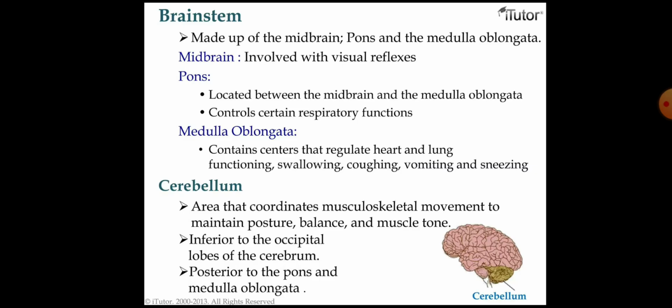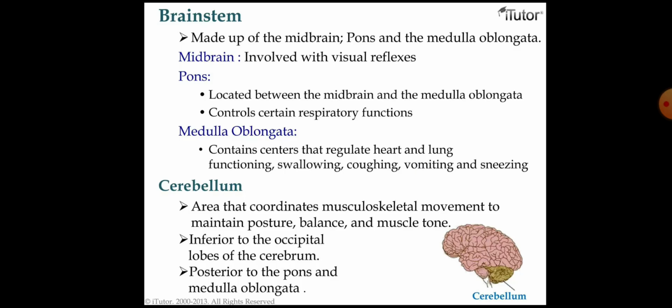Now, the brainstem is made up of the pons and medulla oblongata, along with the midbrain. The midbrain is involved in the visual reflex. The pons, located between the midbrain and the medulla oblongata, helps in respiratory functions. The medulla oblongata contains the centers that regulate heart and lung functioning, swallowing, coughing, vomiting, and sneezing. And body balance is regulated by the cerebellum.